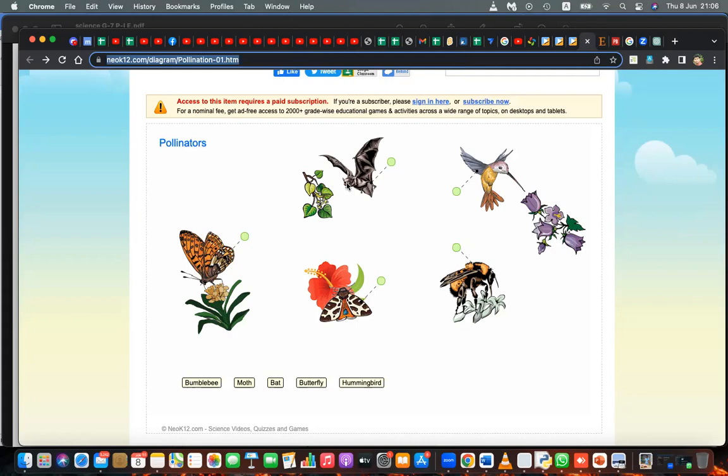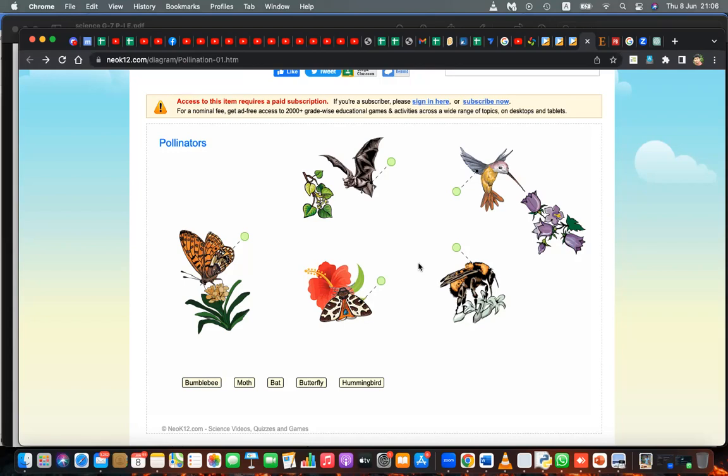These are basically different pollinators: moths, bats, birds, butterflies, bumblebees. Try to drag, because it's asking for the subscription.